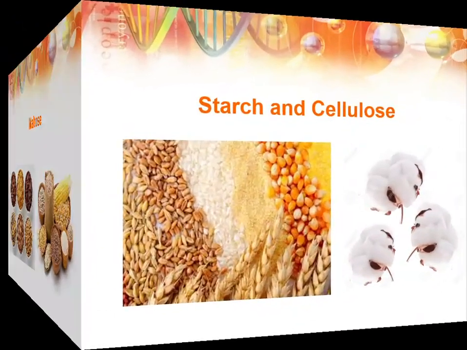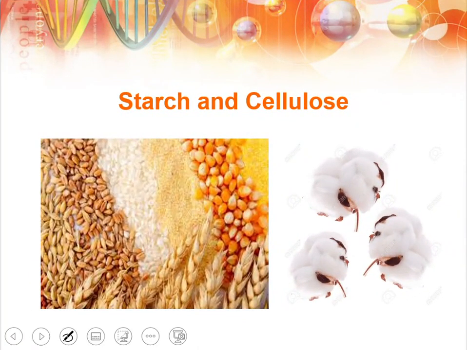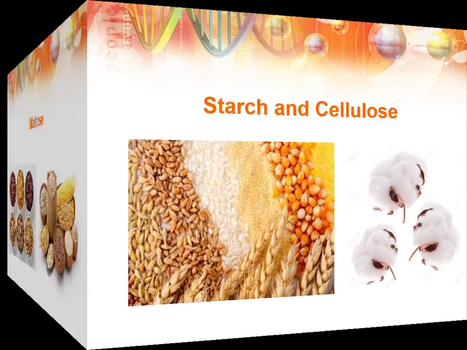Next is starch and cellulose. These are the polysaccharides. These are the complex ones in which glucose and different types of other carbohydrates combine together and form these complex structures. So starch is mostly obtained from cereals, and cellulose, the purest form of cellulose is cotton. It is 100% cellulose. So all of these are the sources of carbohydrates. So let's move toward the topic.